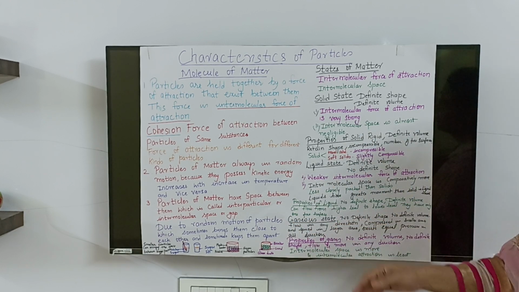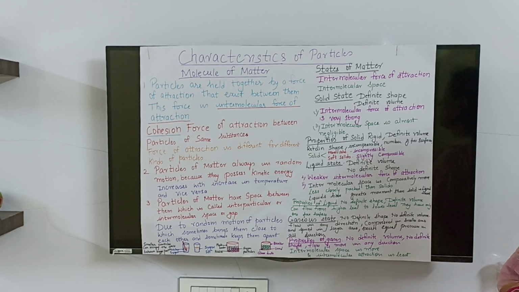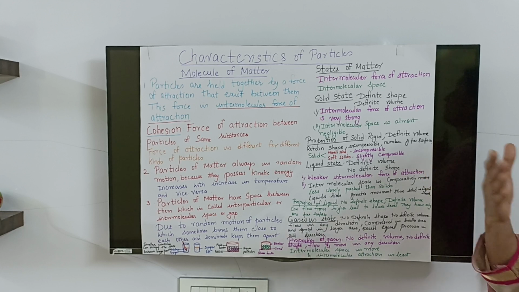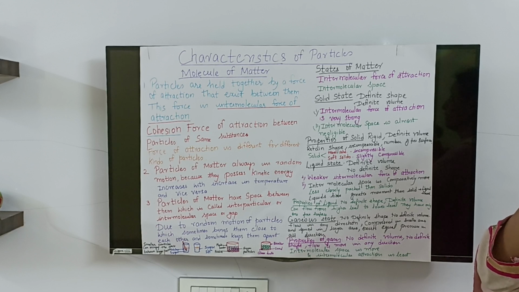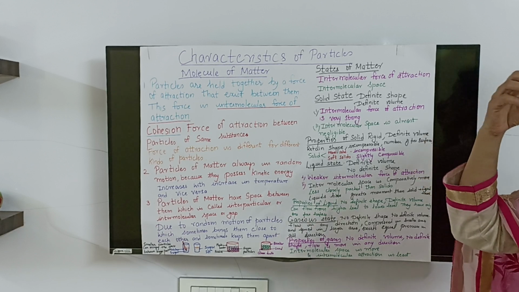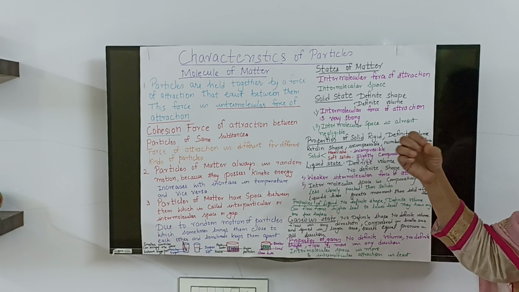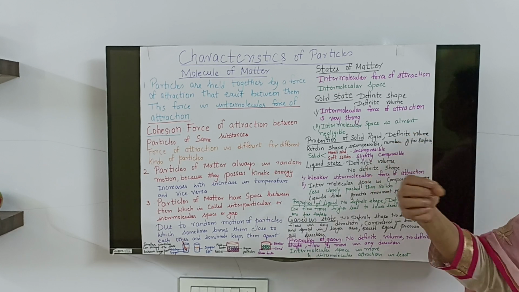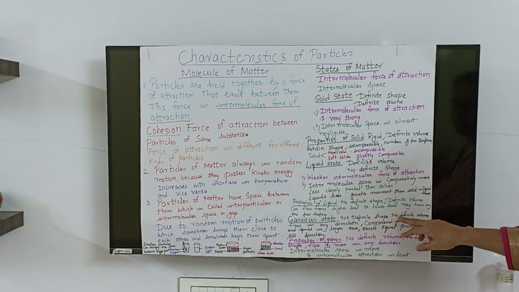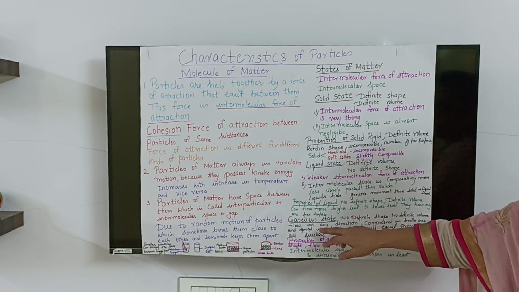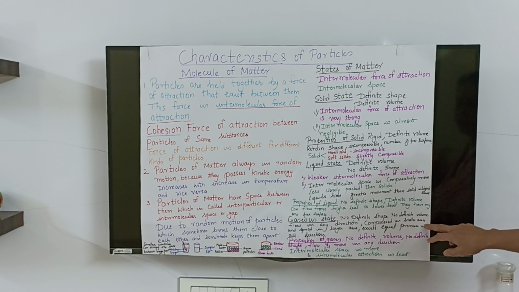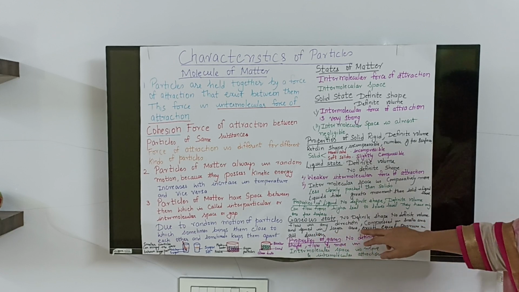Now comes the gaseous state. In the gaseous state, again the distance increases and the intermolecular attraction decreases. They have less attraction. No definite shape, no definite volume, flow in any direction, can be compressed into a small area and spread over a larger area.